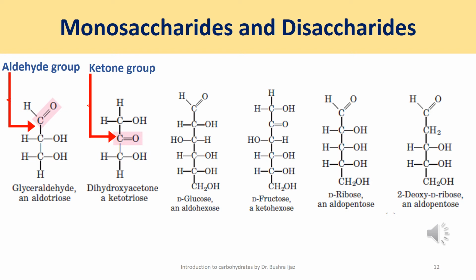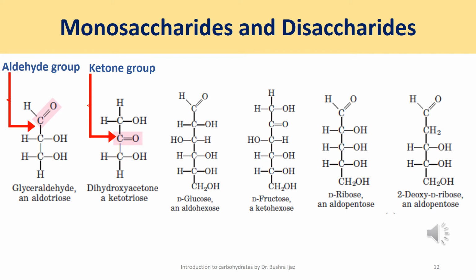Each of the other carbon atoms has a hydroxyl group. Now, if the carbonyl carbon is at the end of the carbon chain, it is called an aldehyde group, and the monosaccharide is an aldose. And if the carbonyl carbon is at any other position, in a ketonic group, the monosaccharide is known as a ketose.